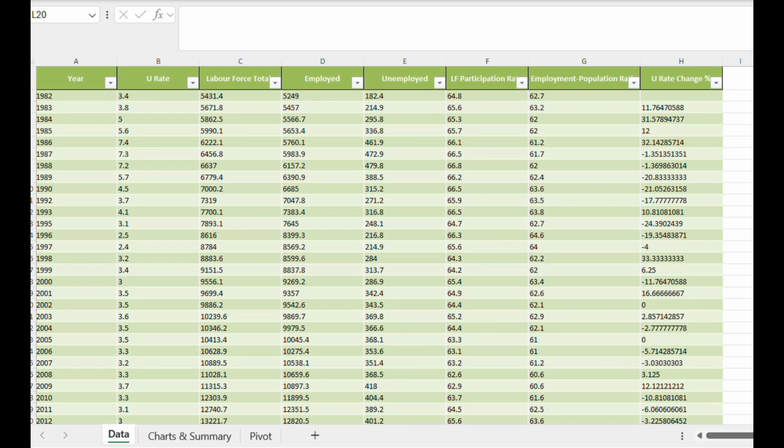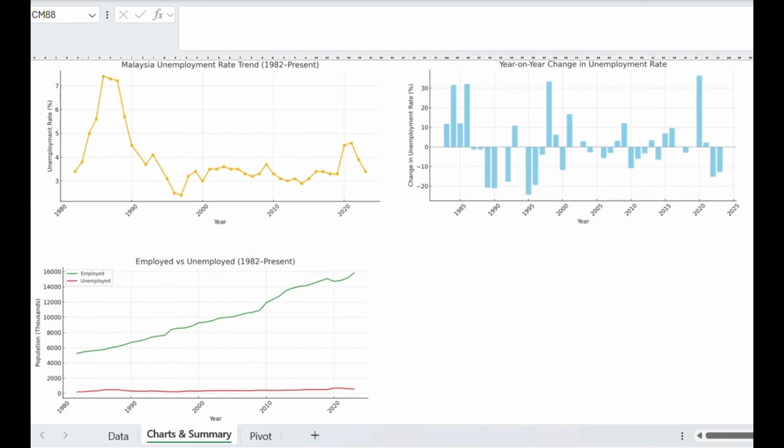conditions evolved over time. This line chart shows the unemployment trend over 4 decades. We observed spikes during the economic downturn in the mid-1980s, the Asian financial crisis in 1997 to 1998, and most notably during the COVID-19 pandemic in 2020 and 2021. Despite these shocks, the rate gradually declines in the 2010s and into the post-pandemic years, indicating resilience in Malaysia's labour market.